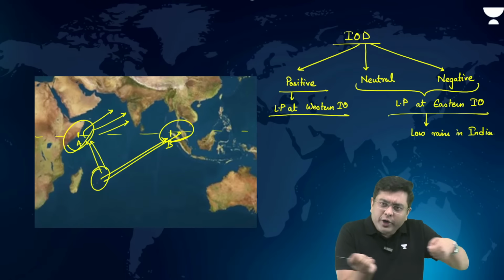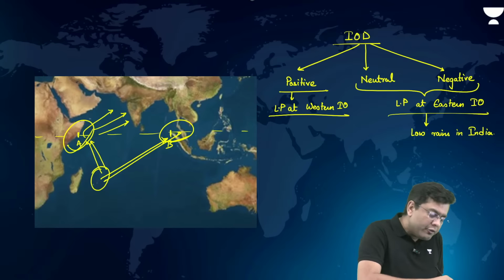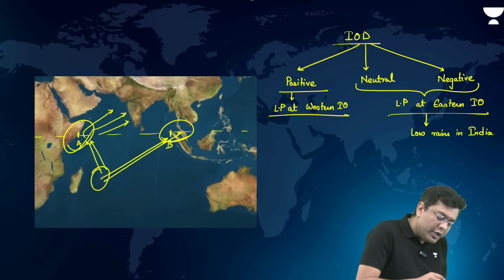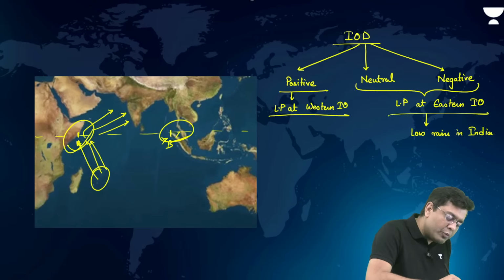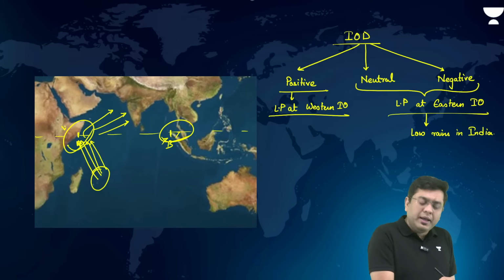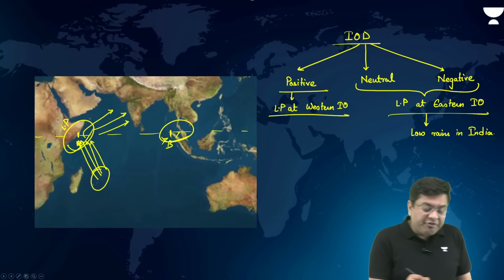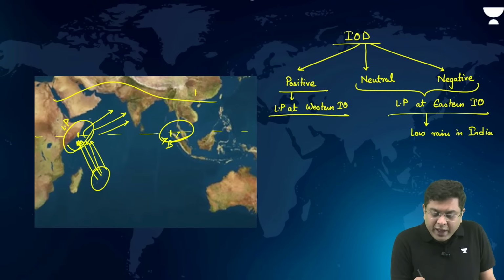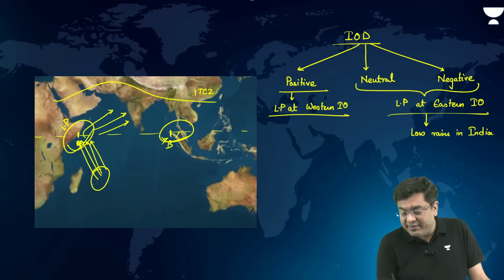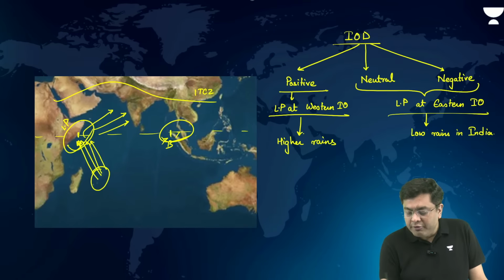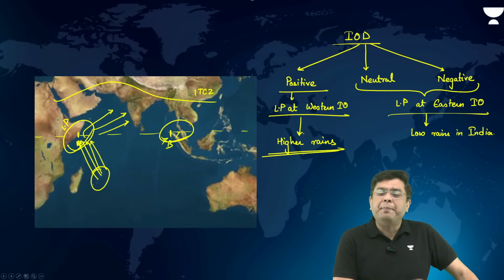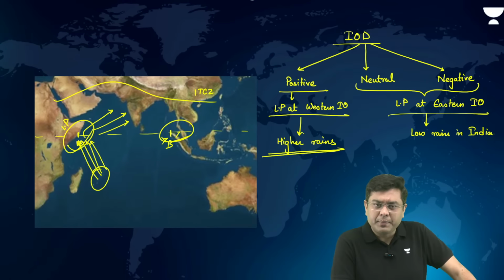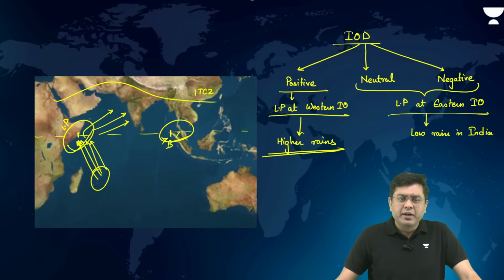It is like a corridor which channelizes more winds from the Mascarene high pressure towards India. It will attract more winds because it is also a low pressure. But once the winds reach there, they find that the ultimate low pressure is the ITCZ. That is where more winds come towards the ITCZ and hence higher rains. Now this can alter the rainfall pattern which is impacted by the ENSO cycles. Okay, I hope this is clear.